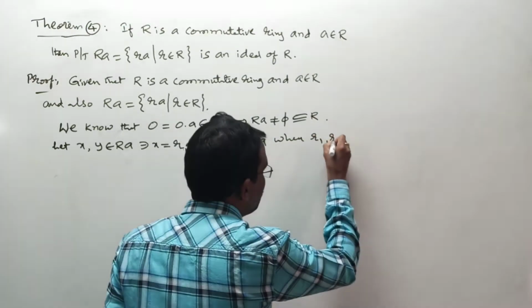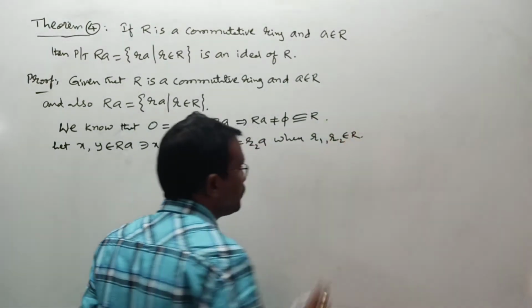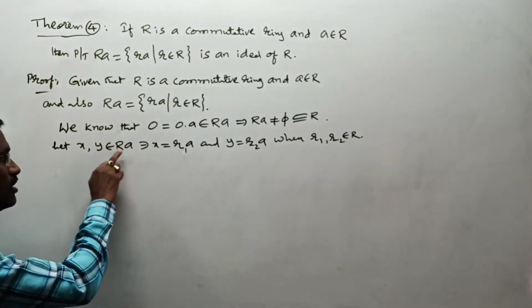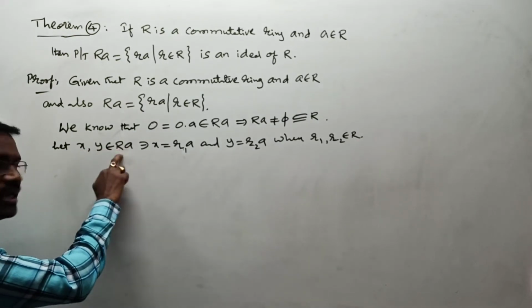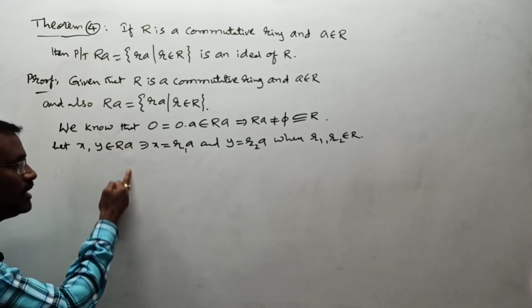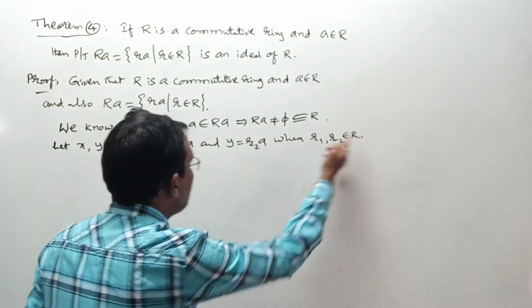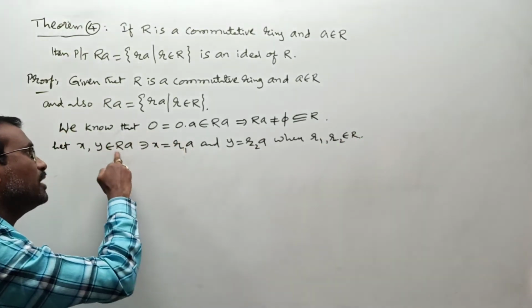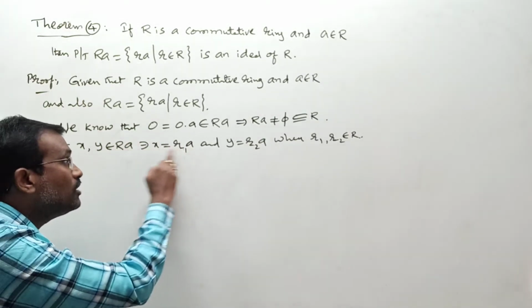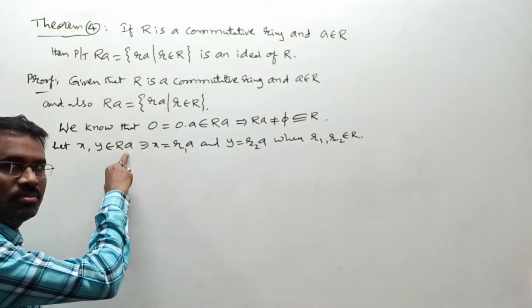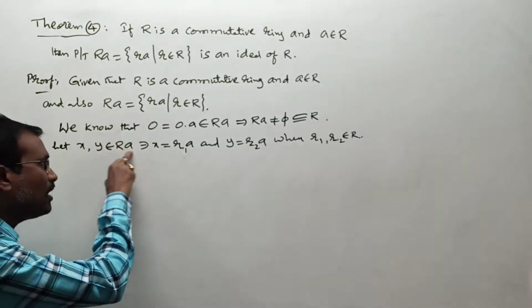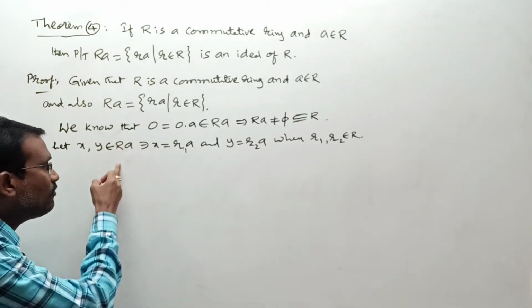Elements of ring R. Understood or not this one? Actually, X belongs to RA means X should be in this element formation or not. What is this element formation? Element of R into A. This R1 is an element of R, so that R1 into A should be an element of RA or not. That we are taking as X. In the similar way, Y belongs to RA means what? Y should be in this RA element formation, element of R into A.